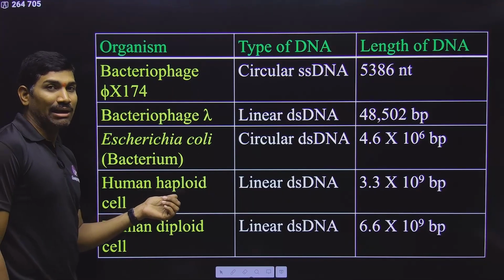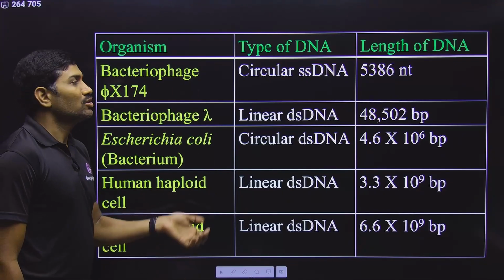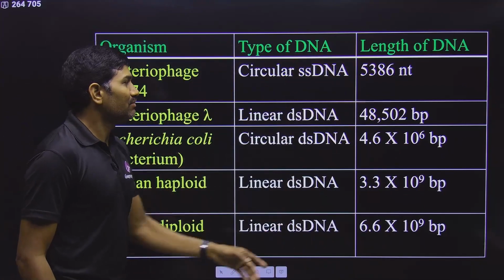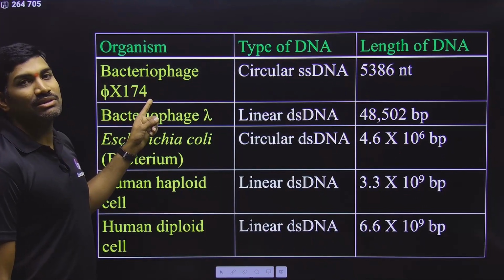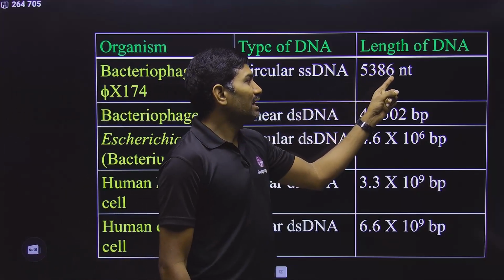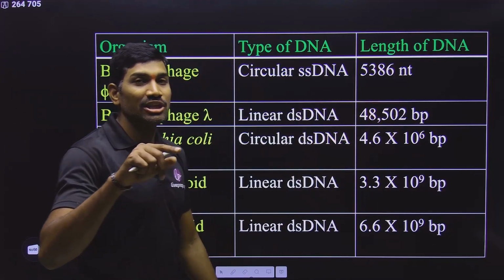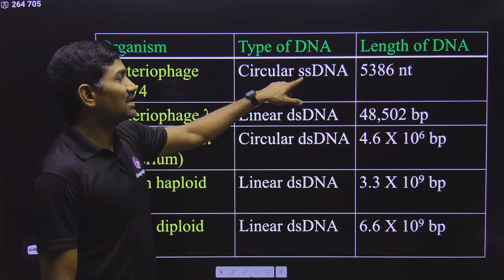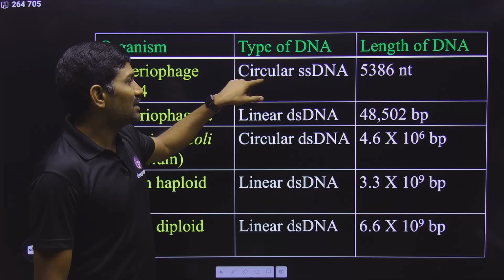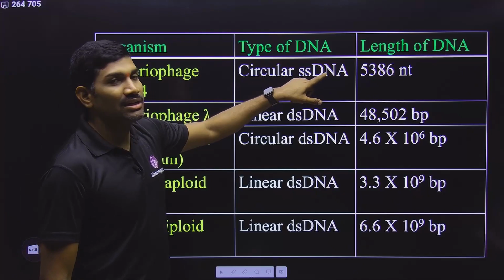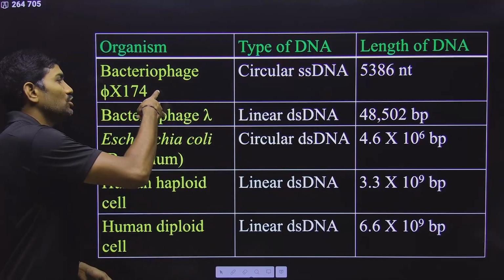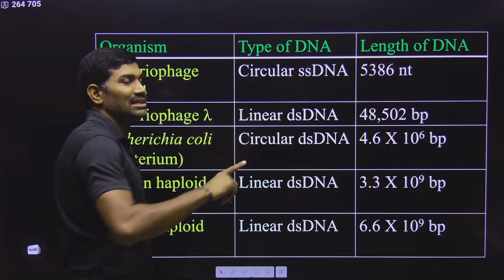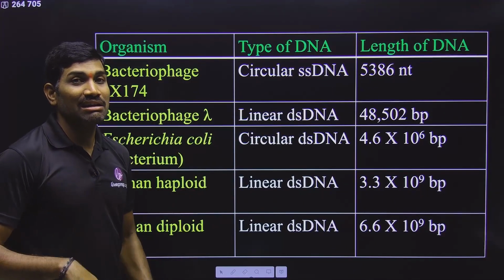For the human they gave haploid condition and diploid condition. In these conditions, how many base pairs or how many nucleotides are present, that we will see. Bacteriophage φx174 has 5386 nucleotides. Since in the units they gave nucleotides, it is never having base pairs because it is single stranded. But what type of single stranded? Circular. And what is the genetic material? DNA. Please remember, even though these two are viruses, both of them have DNA as genetic material. Please remember this. Some viruses have DNA as genetic material.